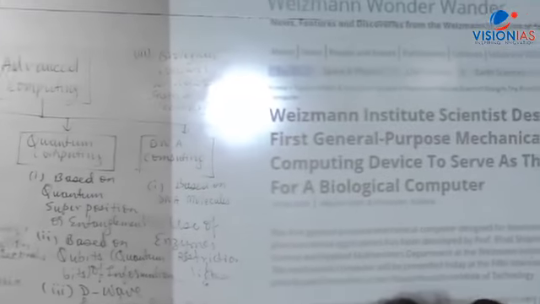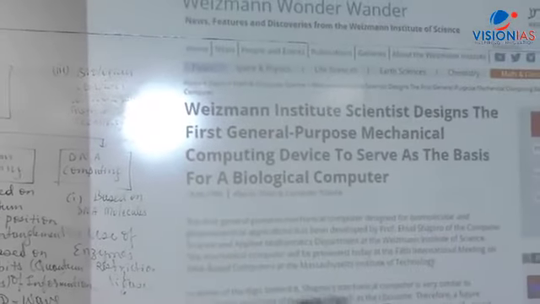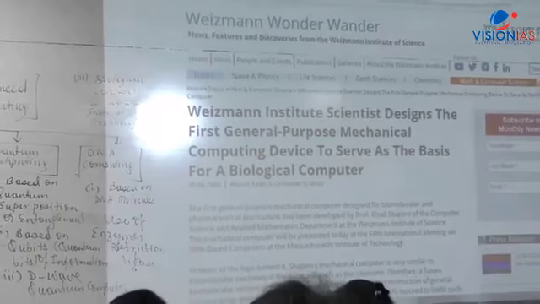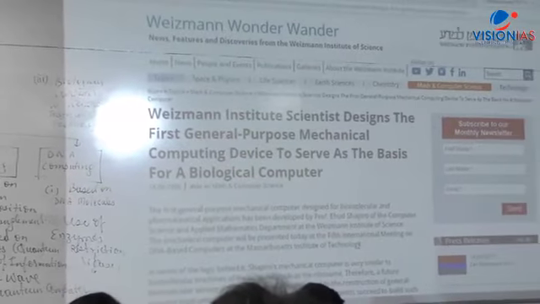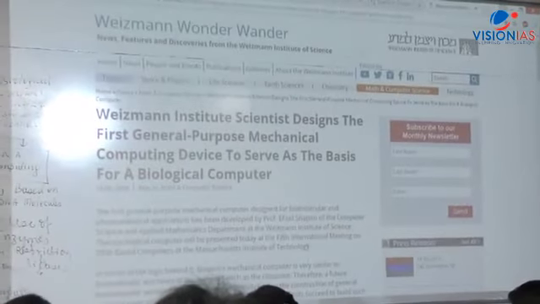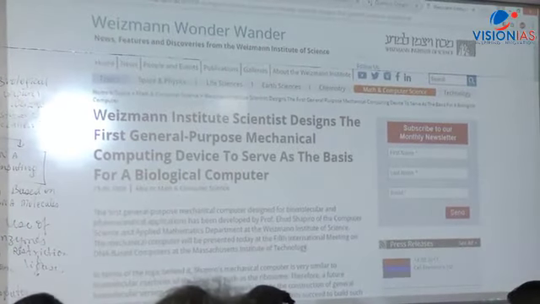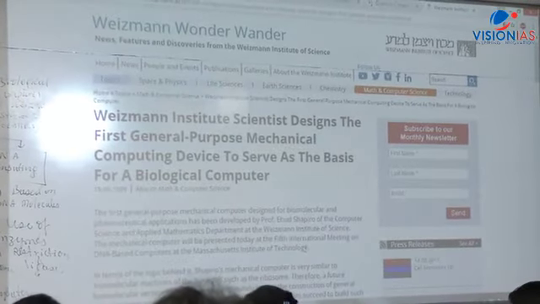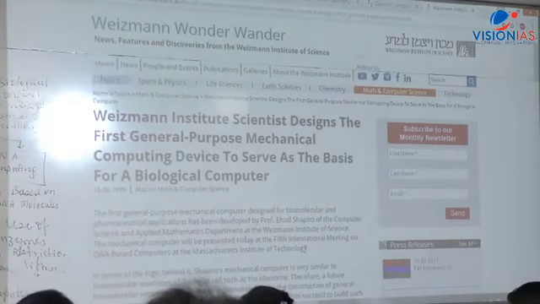See here. What is the date here? 99. The year 99. This is what the year is given. Now it is given there. Weizmann Institute scientists designed the first general purpose mechanical computing device to serve as the basis for a biological computer. This is what has been said here.